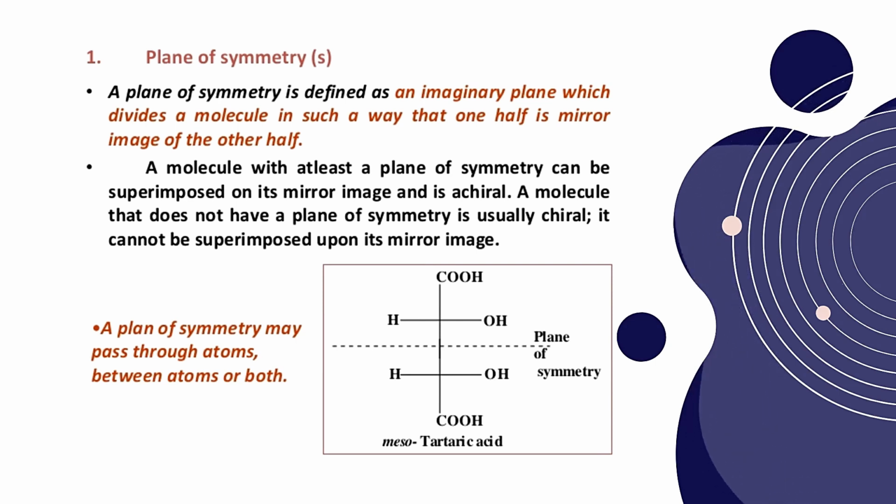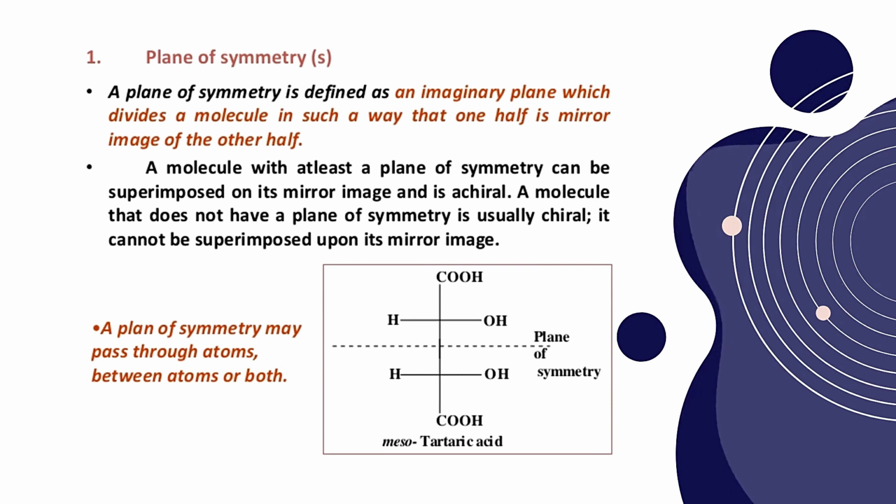If we draw an imaginary plane which divides a molecule in such a way that one half is the mirror image of the other half, such type of symmetry is called plane of symmetry. A molecule with at least a plane of symmetry can be superimposed on its mirror image and is achiral. So a molecule that does not have a plane of symmetry is usually chiral. It cannot be superimposed on its mirror image.